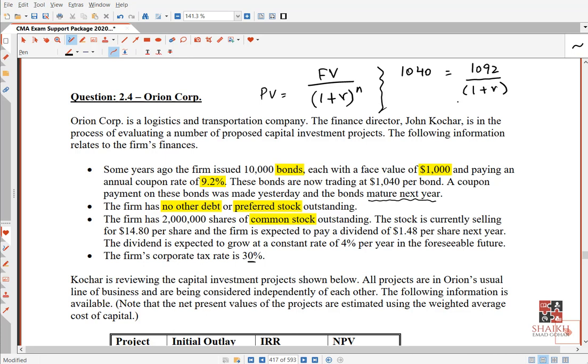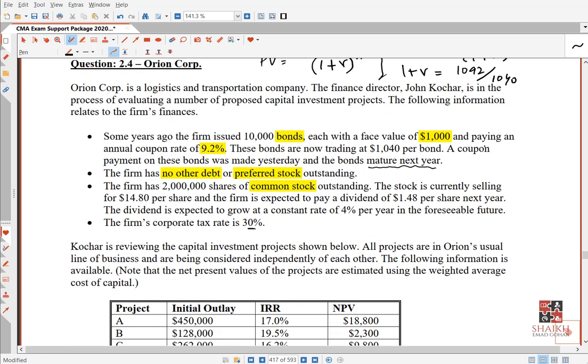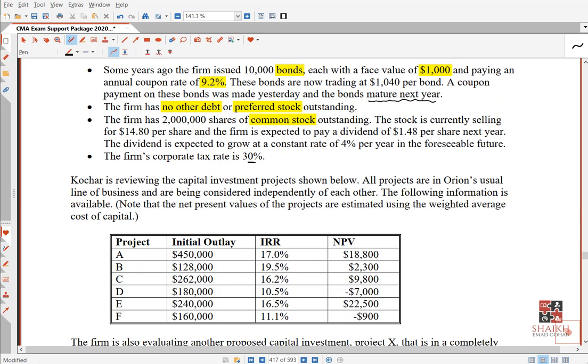Now, if I need r, what will I do? I can bring this 1040 over here. So I will say, okay, 1 plus r is equal to 1092 divided by 1040. Right? I replaced them. Now it's very simple for you, you can easily solve it. Let me find some space here. I will solve below. How much is 1092 divided by 1040?